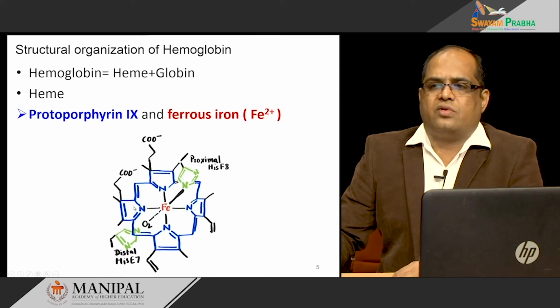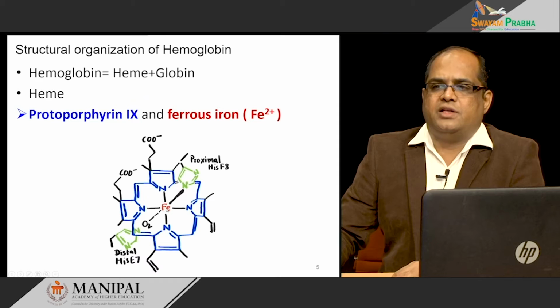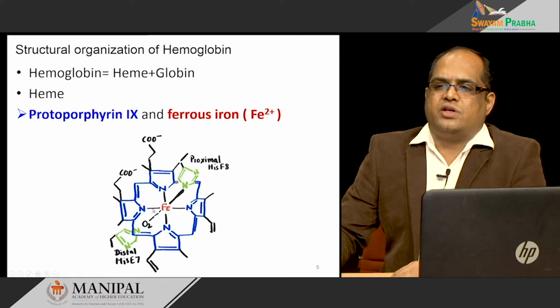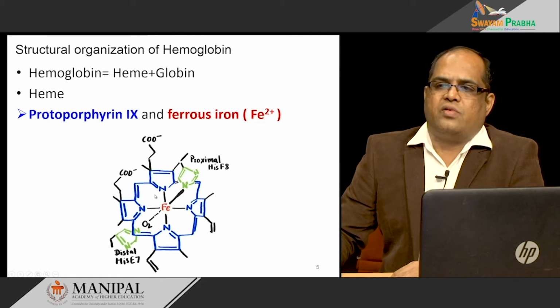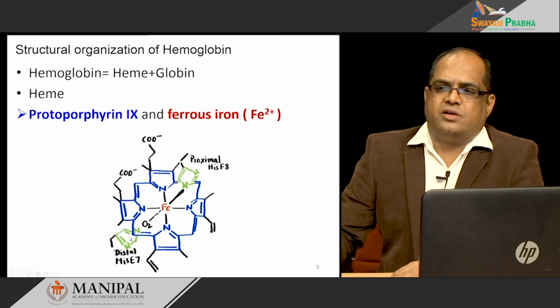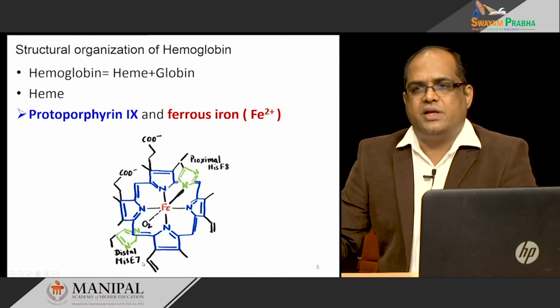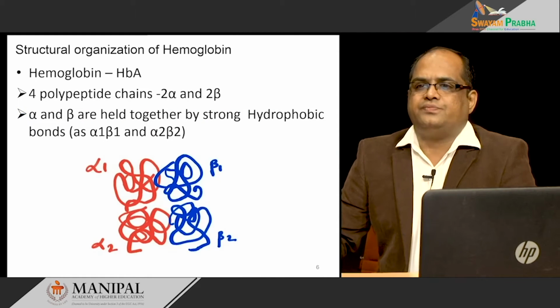We have the protoporphyrin 9 ring, and the iron in ferrous form forms a coordinated complex with the 4 nitrogens of the protoporphyrin ring, and 2 bonds with proximal histidine F8, and one is attached to the oxygen and then to the distal histidine E7. This is the structure of the heme.